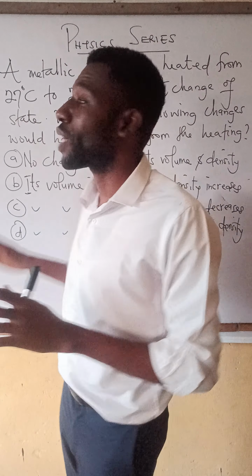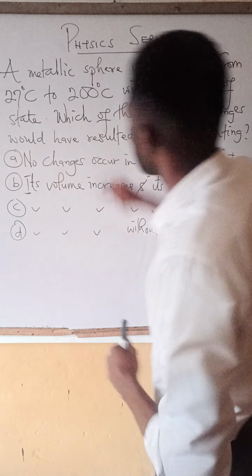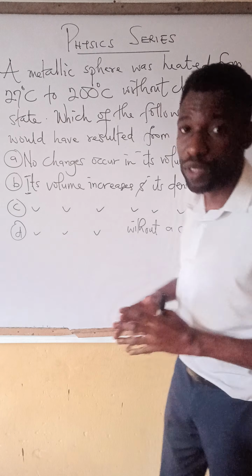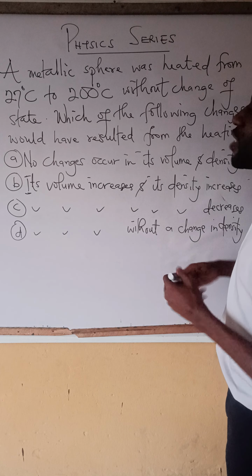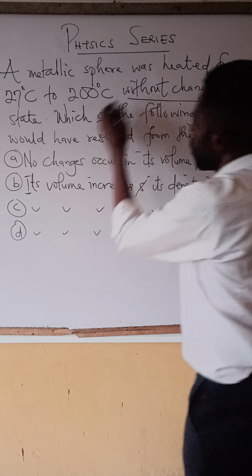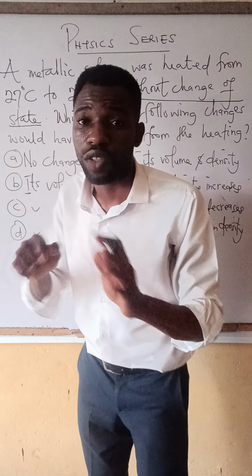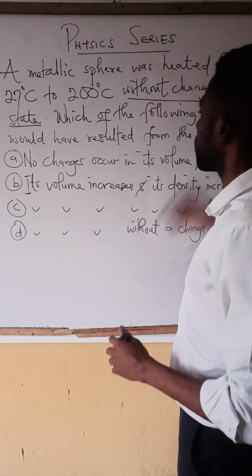Okay, now let's quickly look at this question as we've been dealing with questions on heat and temperature. A metallic sphere was heated from 27 degrees Celsius to 200 degrees Celsius without a change of state. Note that key word. The state did not change. It didn't change from solid to liquid or solid to gas. Which of the following changes would have resulted from the heating?